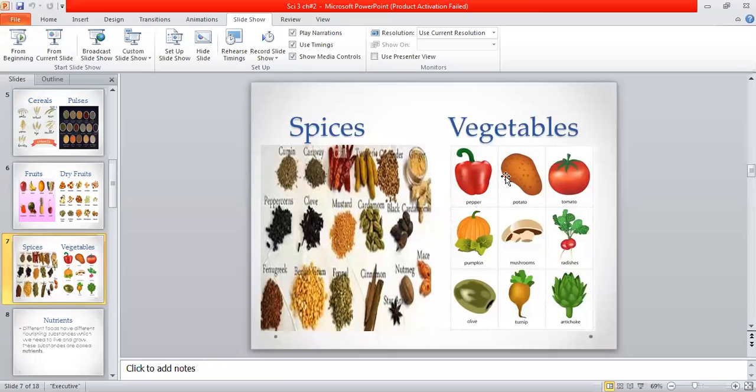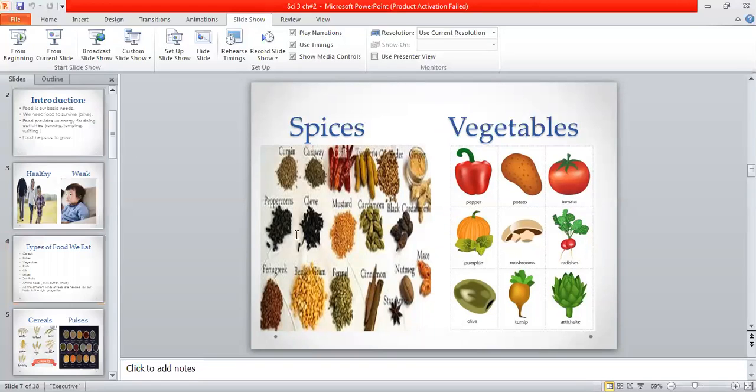So next is vegetables. Vegetables like pepper, potatoes, tomato, pumpkins, mushrooms, radish, olive, turnips. This is also food that you like to eat. And in the start, I mentioned oil as well.